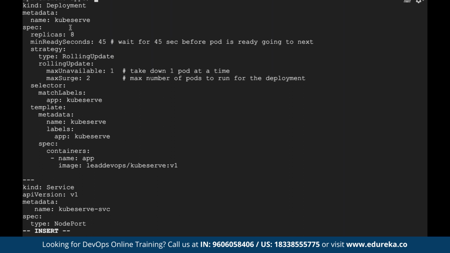If a deployment is run, pick a maximum of 2 pods at a time and update 1 pod at a time. That is the field we call max surge. This is another field we can use, or a flag in the Kubernetes installation. Now this is how my high level object deployment is being done.